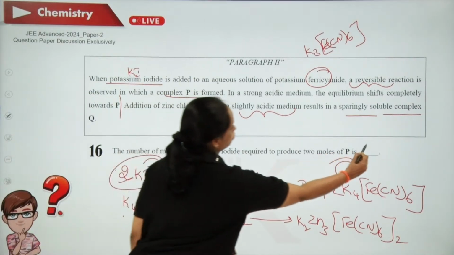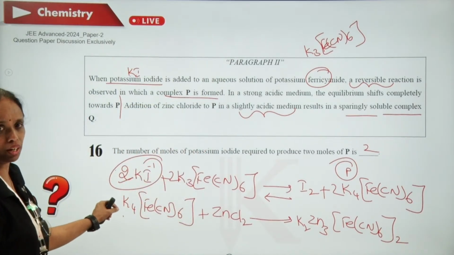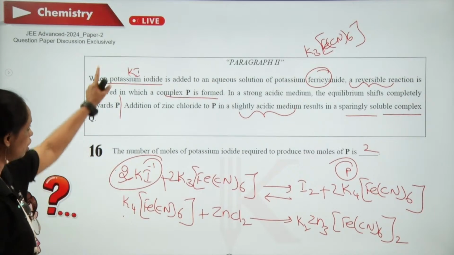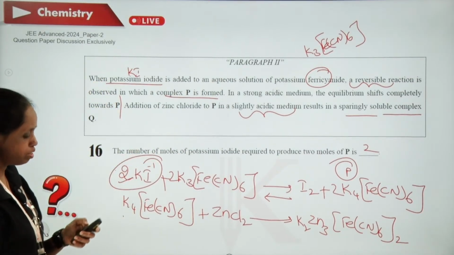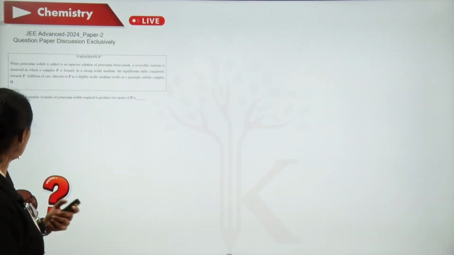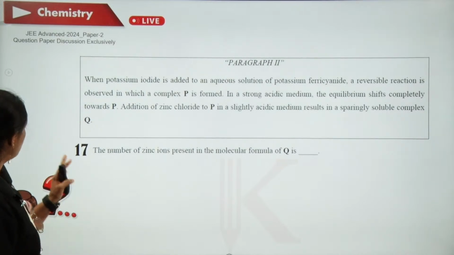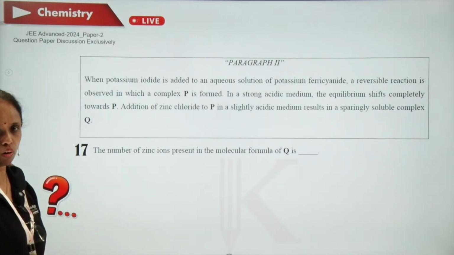2. Direct one. If you know the balanced chemical equation from practical chemistry, you can very well do this one. So for the 16th question, the answer is 2. Now based on the same data, the 17th question. In this 17th question, the second equation is what they are focusing on.